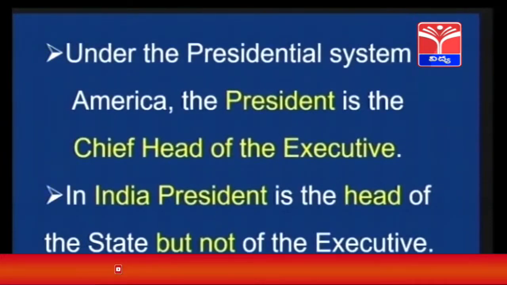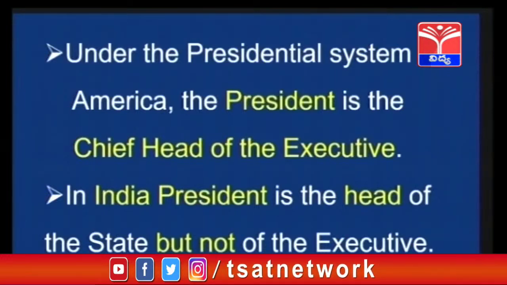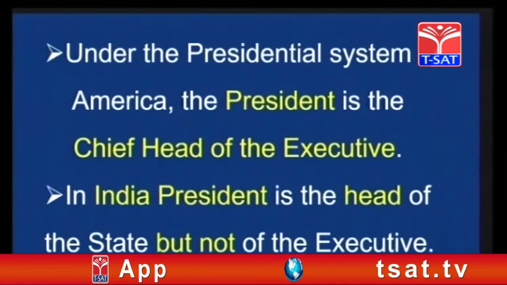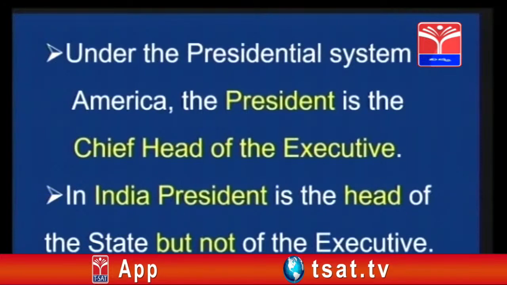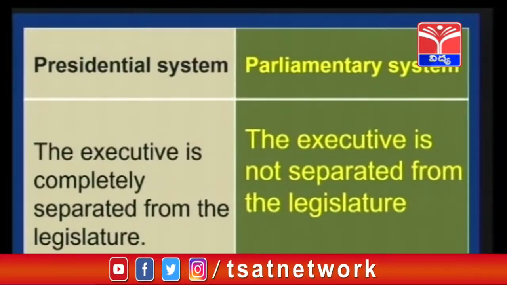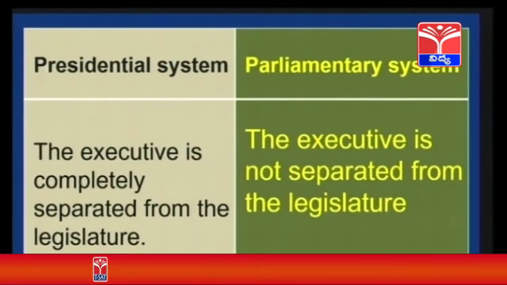If we see the differences, under the presidential system of America, the president is the chief head of the executive. The same in India, the president is the head of the state, but not the executive. We can see some differences here. In the presidential system, the executive is completely separated from the legislature, meaning there is no relation between the executive and the legislature.